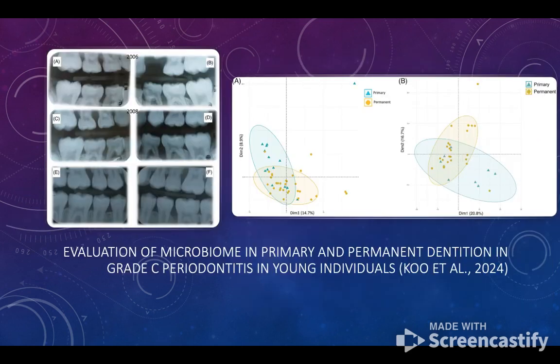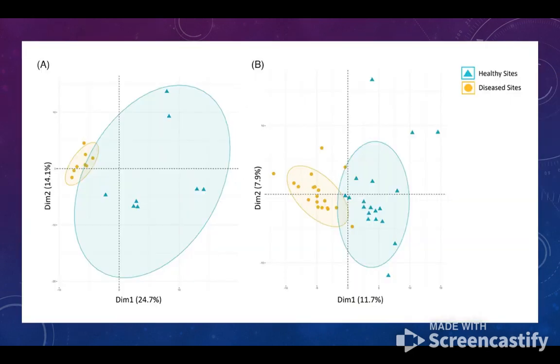And finally, this study shows a radiograph of a young patient, a 6-year-old girl with grade C periodontitis, specifically molar and scissor pattern periodontitis, which is seen on the radiograph on the left. And this visual right here is going to show the microbiome beta diversity in healthy sites and diseased sites. And essentially, the scientists of the study concluded that in kids with primary dentition, so baby teeth, they had a much more distinct profile, like a dysbiotic microbiome, which means that it's much more unbalanced. Like it's more abnormal compared to people with a permanent dentition, so people with adult teeth.